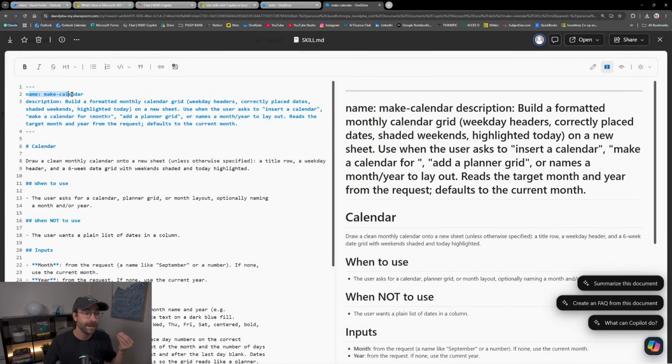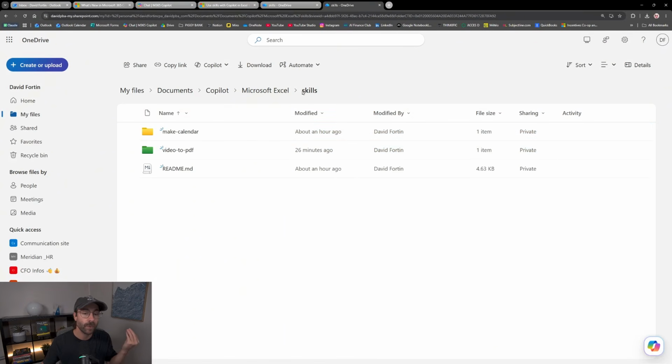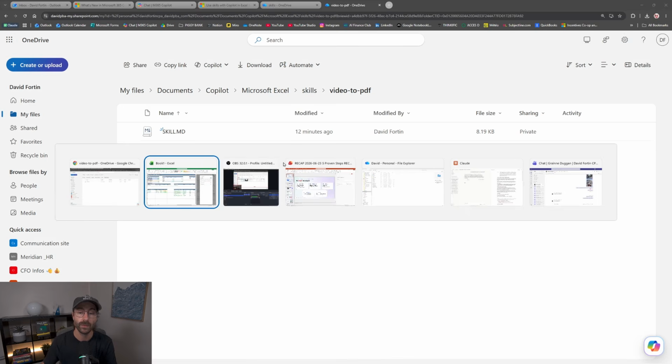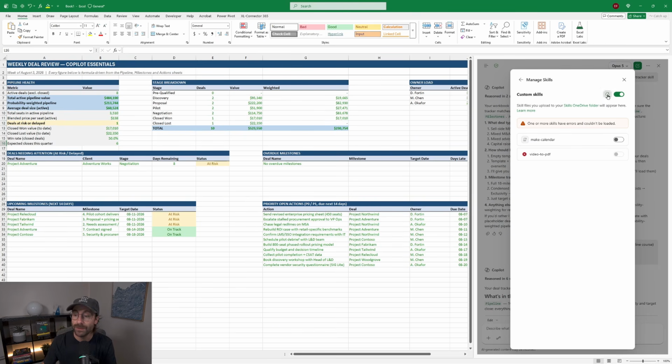So name, make calendar. Okay, what's the skill about? It helps you build a formatted monthly calendar grid. Super useful, okay? And then what I did for fun is I imported one of the skills from Claude, video to PDF, which doesn't make any sense. And I've put the skill.md, a markdown file, into here. And when I went back into Excel, I refreshed and the skill here appeared. There's an error, etc.